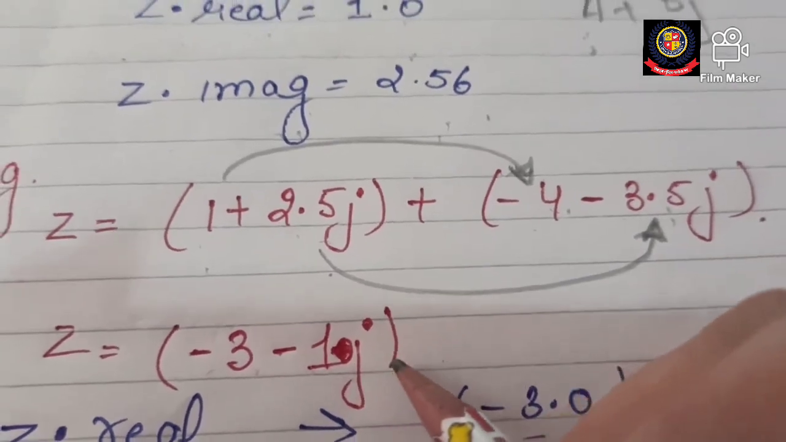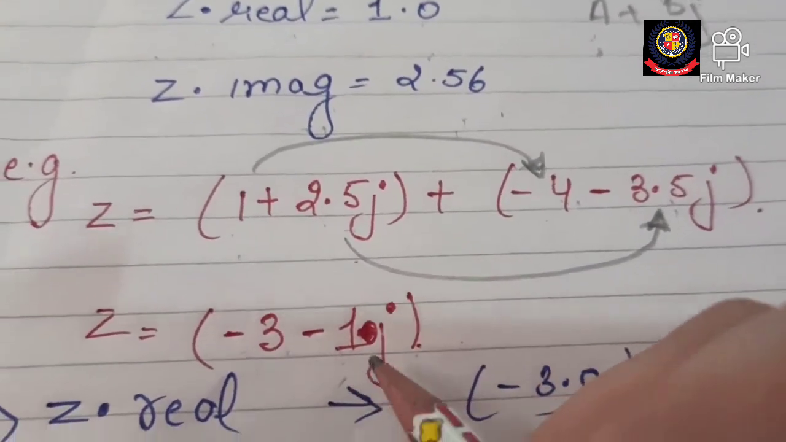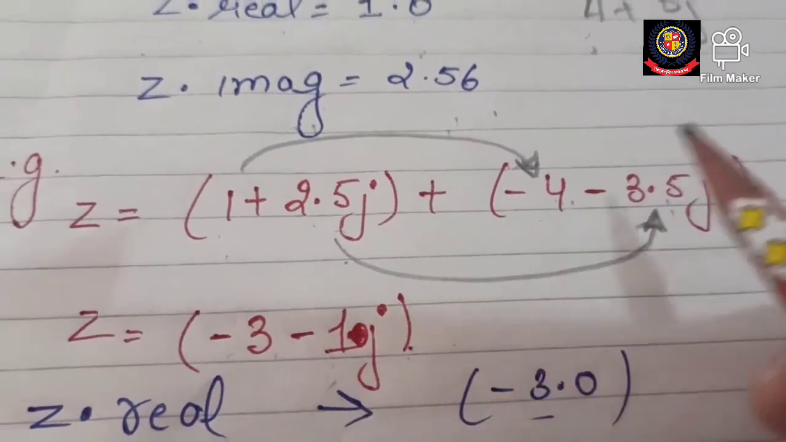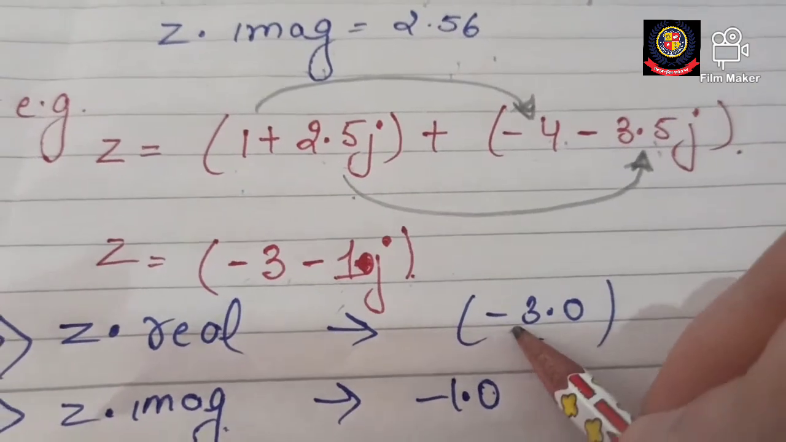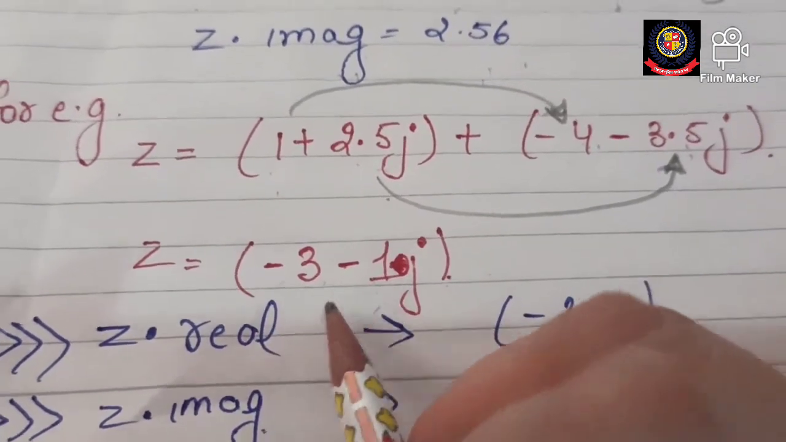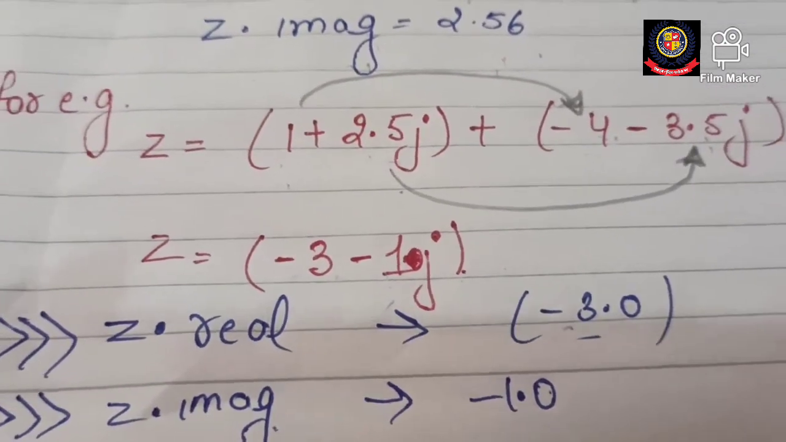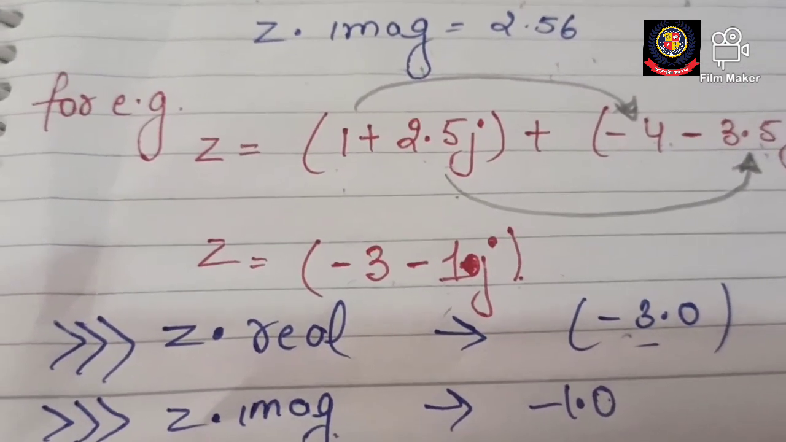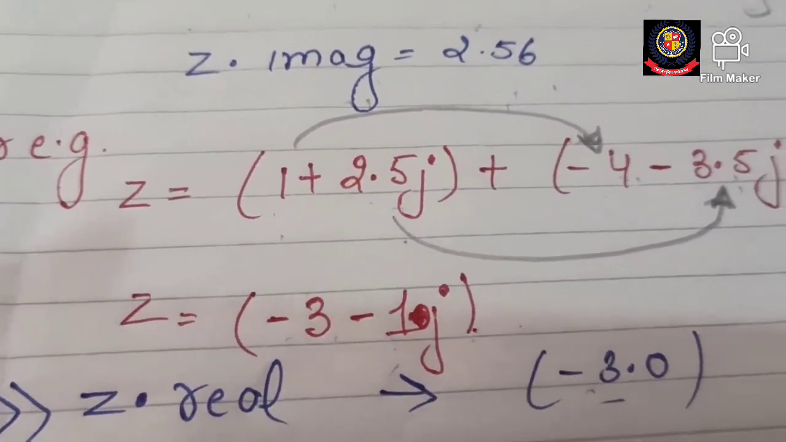Minus 1.0j. You can write minus 1 and you can write minus 1.0 also, it will not be wrong. Now if I want the value of z dot real, it will give me minus 3.0, and if I want to know the imaginary part, it will give me minus 1.0. Okay, let's take one example that I want to show you practically on the machine.